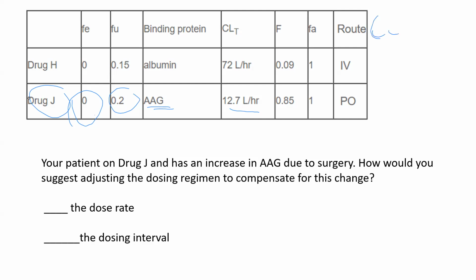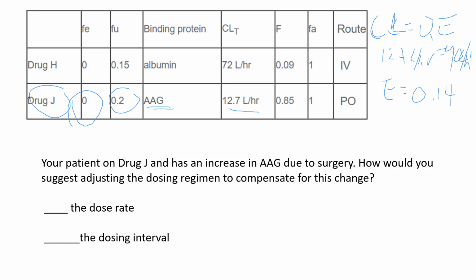Well, clearance is equal to Q times E. Clearance is 12.7 liters per hour, Q is 90 liters per hour times E. So if we divide 12.7 by 90, we got an E of 0.14.